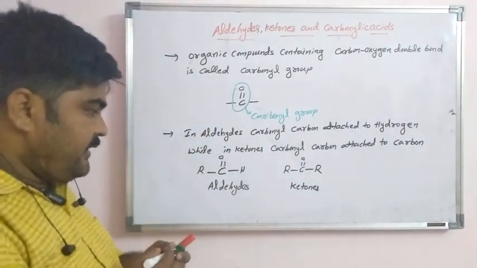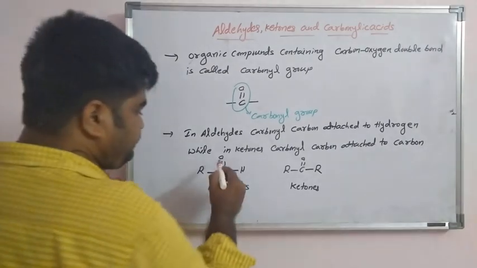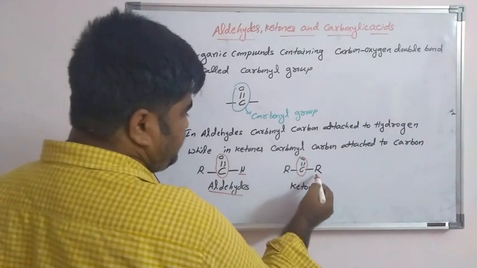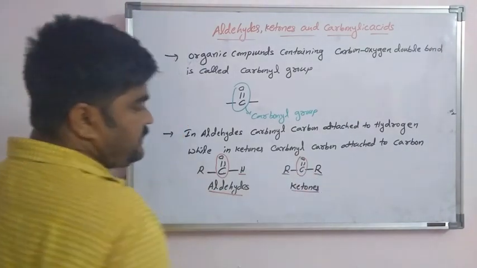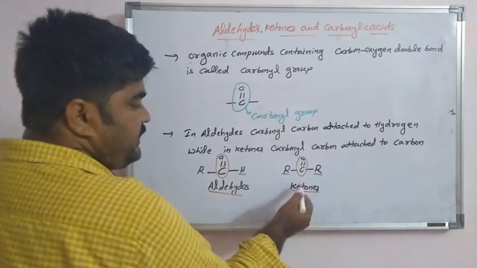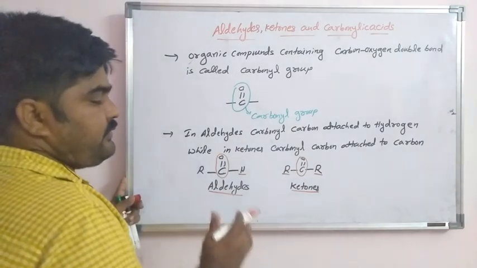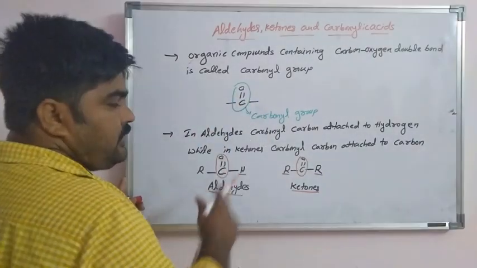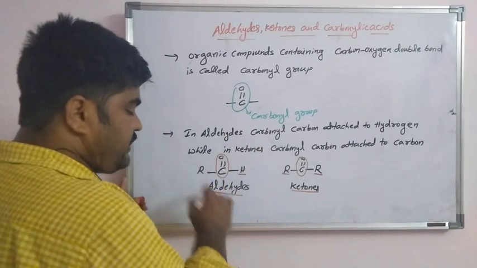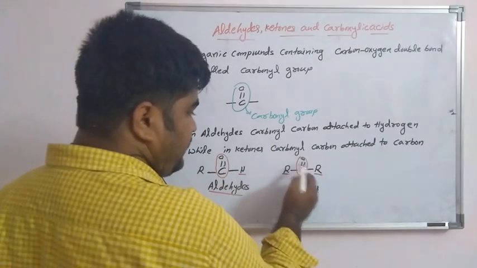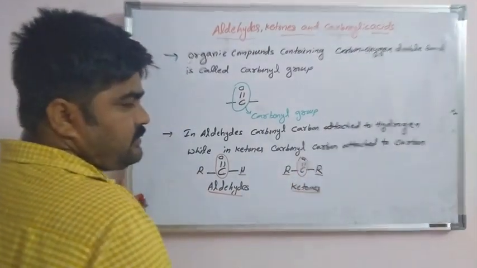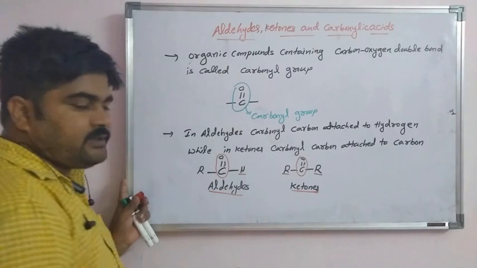Is it clear? What is an aldehyde? This carbon attached to hydrogen is called an aldehyde. When this carbon is attached to carbon atoms, that is a ketone. The functional group is the carbonyl group. If that carbon is attached to one hydrogen, that is an aldehyde. If this carbon is attached to carbon atoms, that is called a ketone.